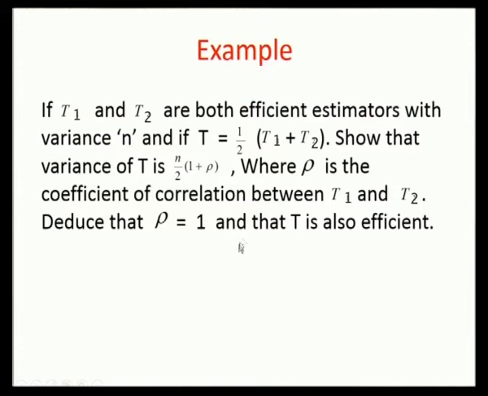Here let us consider the following problem. If T1 and T2 are both efficient estimators with the variance n, and if T is half of T1 plus T2, you have to show that the variance of T is n by 2 into 1 plus rho, where rho is the coefficient of correlation between T1 and T2. Next, we have to deduce that rho is equal to 1, and hence show that T is also efficient. Now let us work out this particular problem.